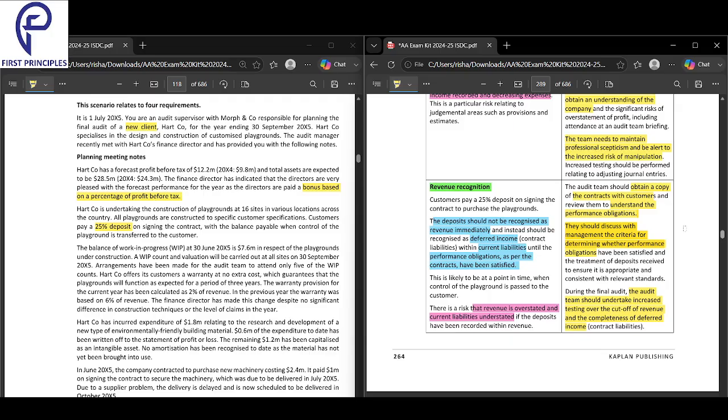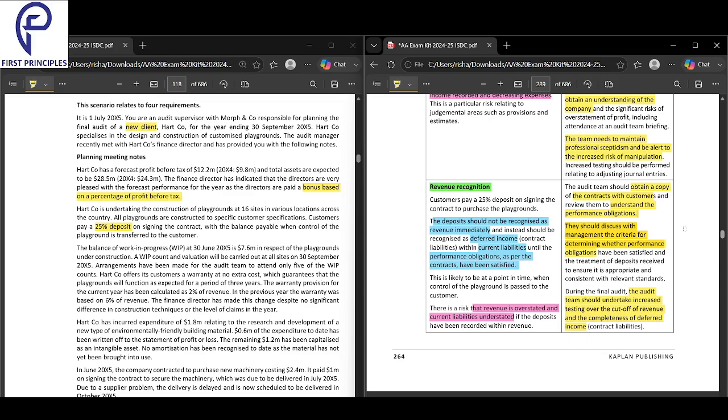So firstly, it's revenue recognition. What is revenue recognition? You recognize revenue. So why is it a risk? It is a risk because the deposit should not be recognized as revenue immediately. It should be recognized as deferred income under current liabilities until the conditions have been satisfied. There's a risk that the company would have recognized it as revenue.